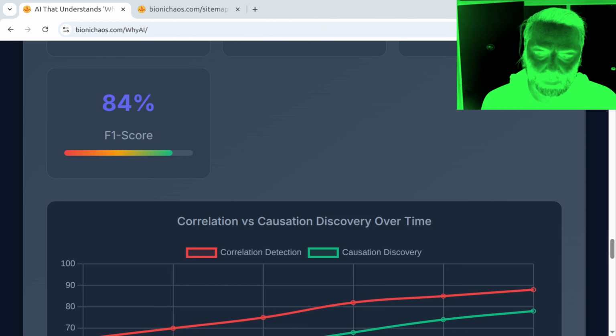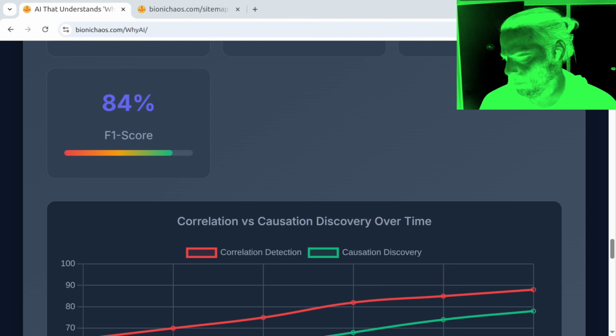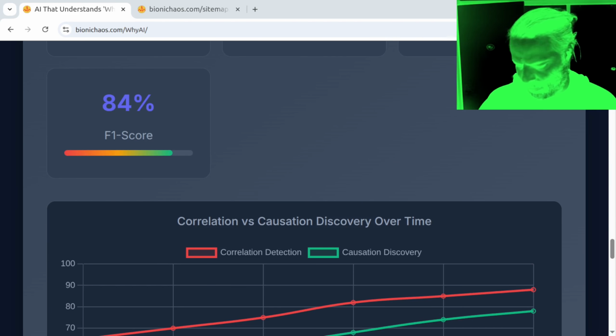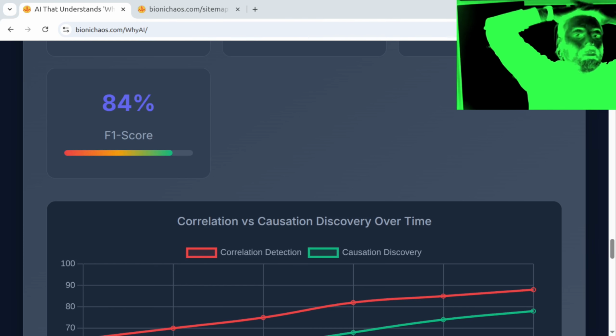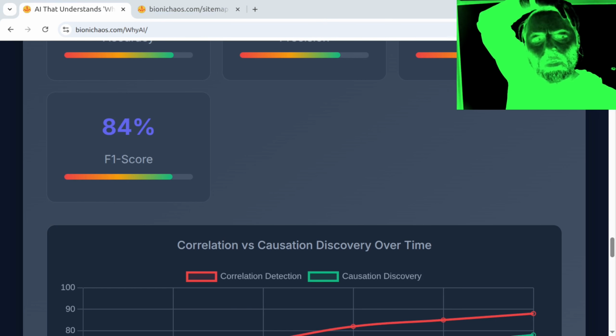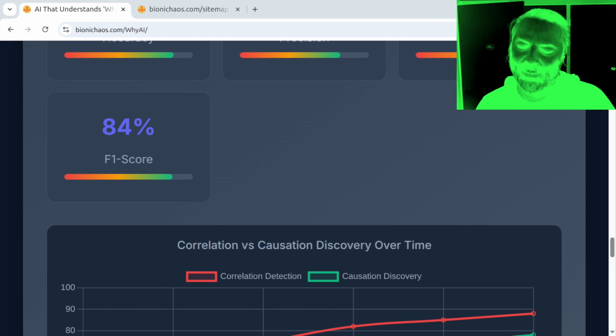What's the minimum and maximum for the y-axis? The y-axis on the correlation versus causation discovery over time chart ranges from 0 to 100. I don't know how you do it, but it should only be showing 70 to 100 because the chart is cut off. Thanks for pointing that out. Looking at the screen again, I can see that the chart's y-axis appears to be cut off, and the visible range seems to be approximately 70 to 100. Okay, what is it right now? All right, the correlation versus causation discovery over time chart now displays the full y-axis from 0 to 100.